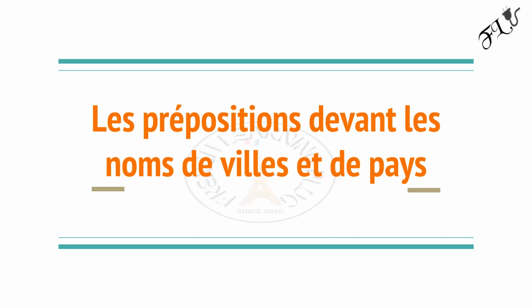All right, so today I'm going to be talking about les prépositions devant les noms de villes et de pays. I noticed that when I ask people questions and they are trying to respond, they don't know what prepositions to use in front of cities and countries, mostly when they want to say, "I live in Ikeja in Lagos." The next thing you're hearing somebody saying, "J'habite à Ikeja on Lagos," is totally wrong. Lagos is not a country, so it cannot use "on".